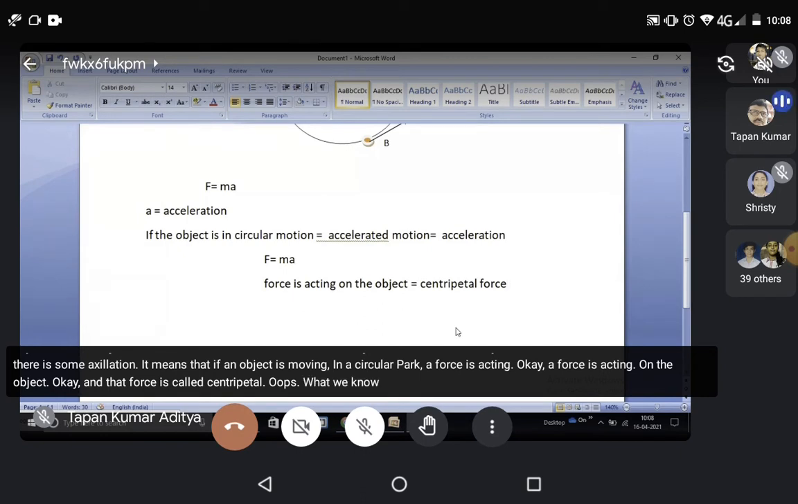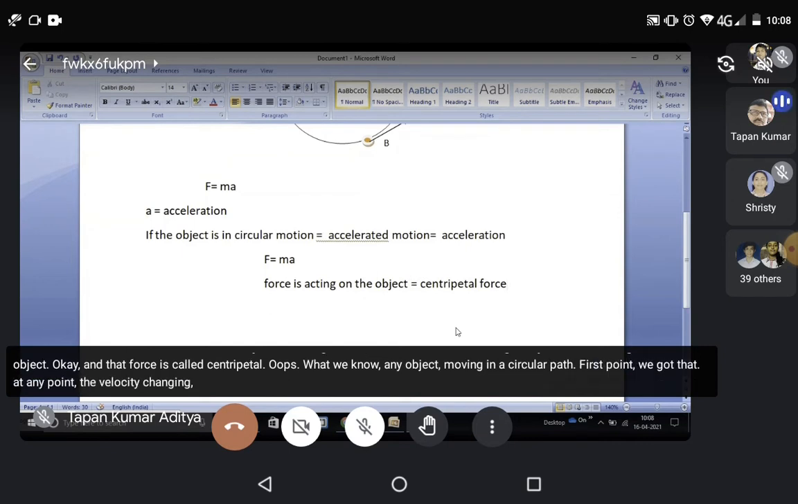What we know, any object moving in a circular path, first point we got that at any point the velocity is changing. And if there is change in velocity, there is acceleration. And if there is acceleration, a force must act on the object. And that force is called centripetal force.